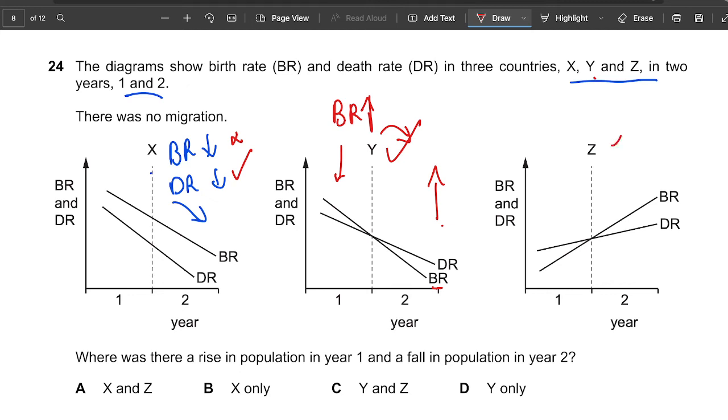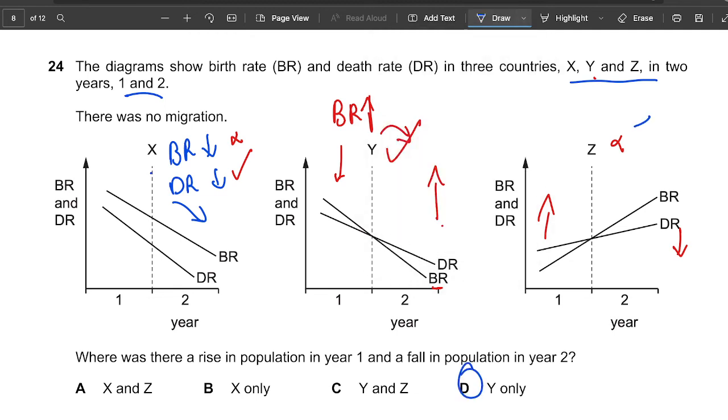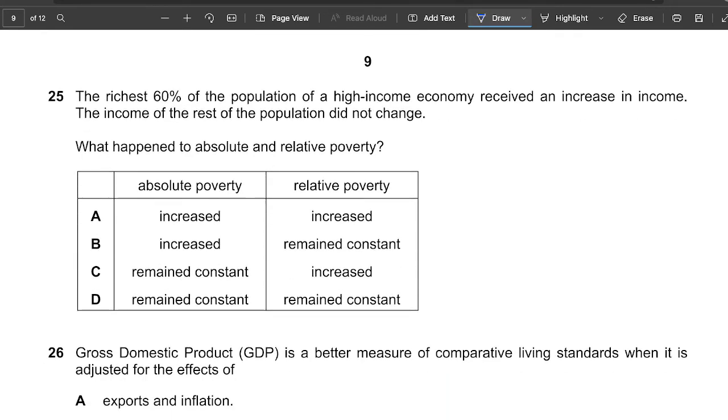So this again is wrong, because here the death rates were higher, here the death rates were lower. So the answer should be only Y. Those types of questions, just look at the graph and it's as simple as that.